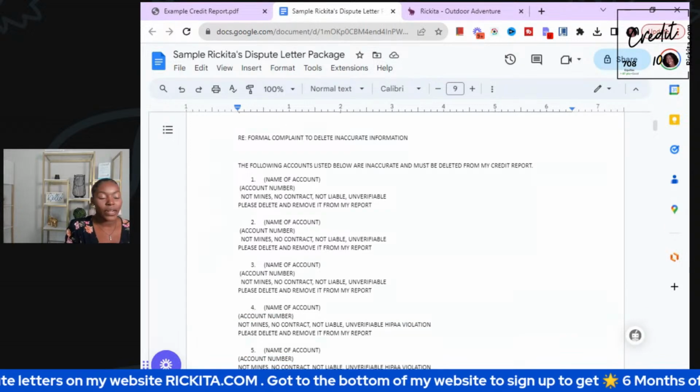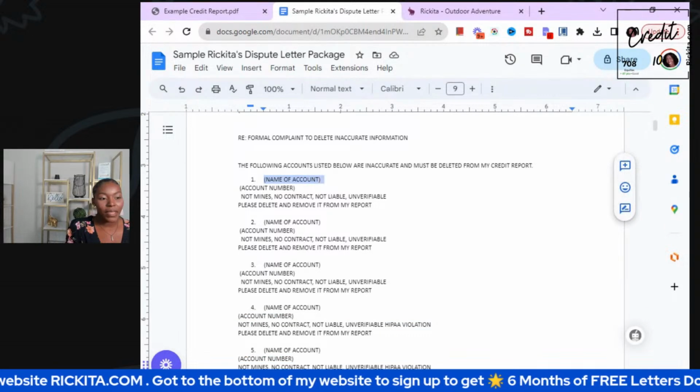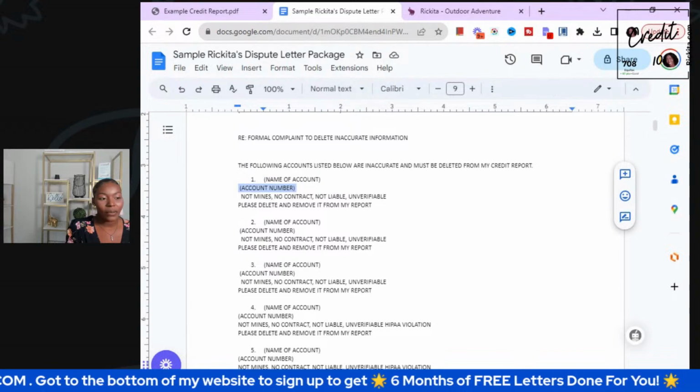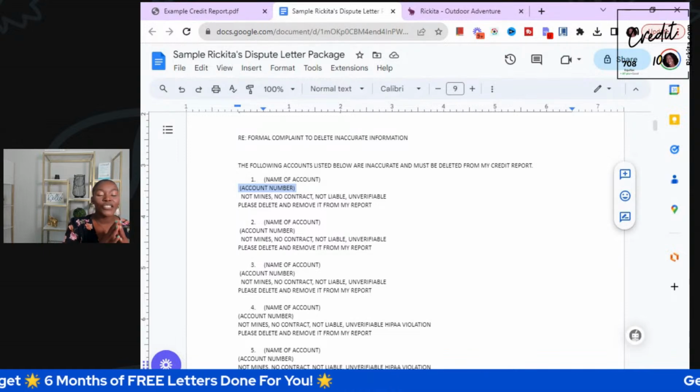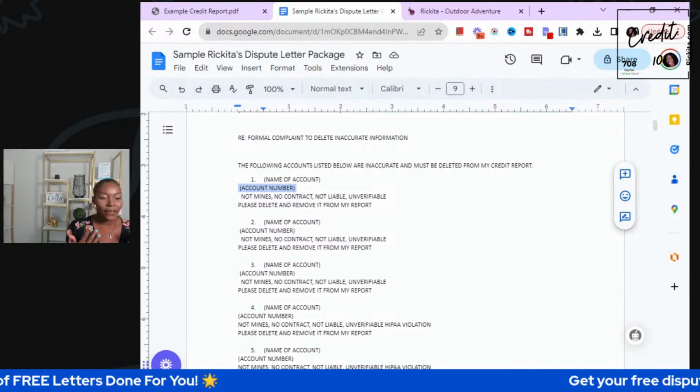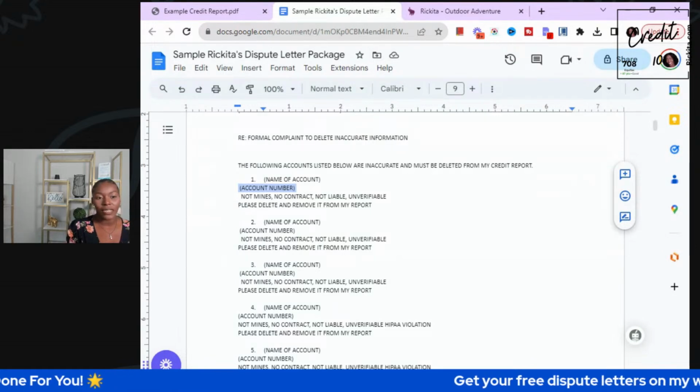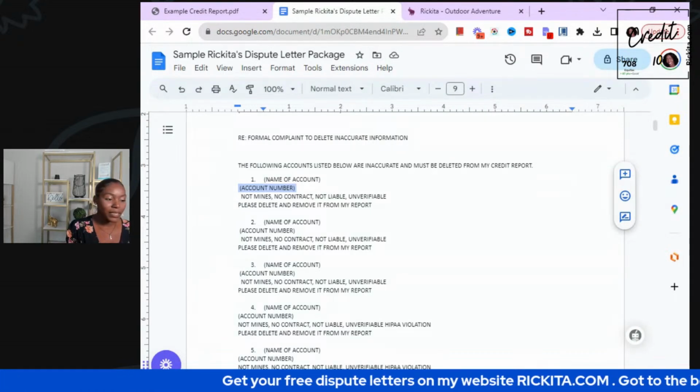So here's all the accounts right here. This is where you'll put the name of the account. This is where you'll put the account number. And then you're going to put whether the account is not yours, no contract, not liable, unverifiable. That's just the basic thing. If you guys have a late payment, just put I was never late on this account. Please update this account to never late. You can just put something simple like that.